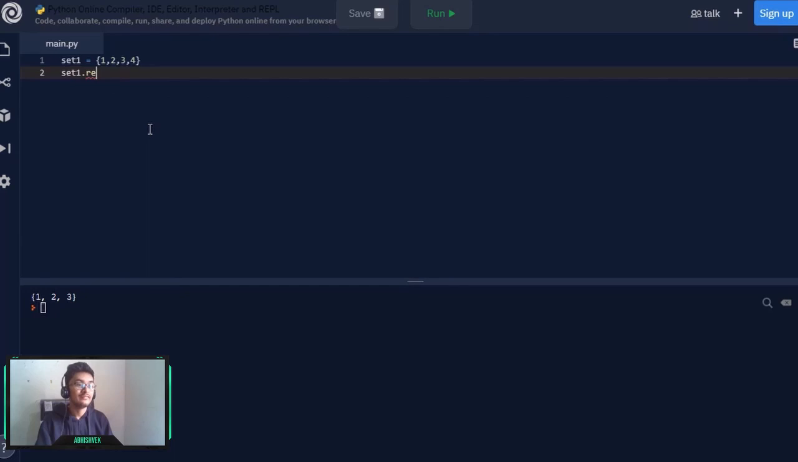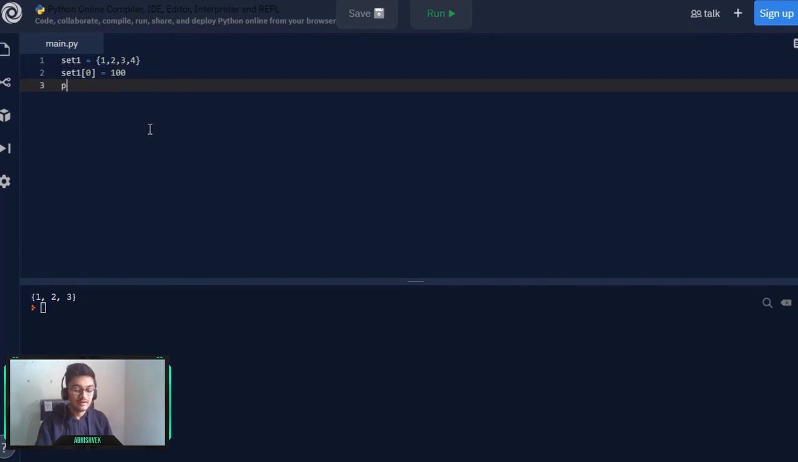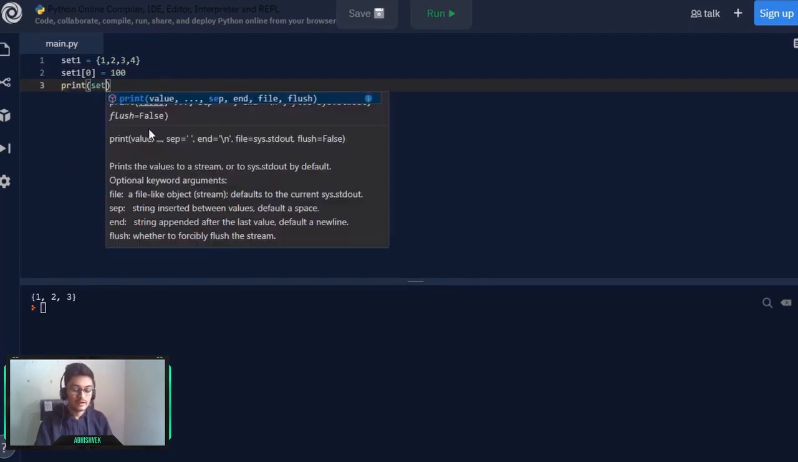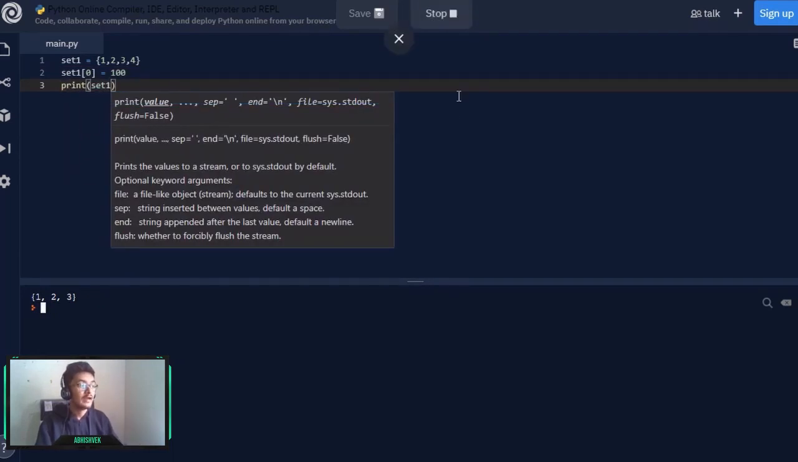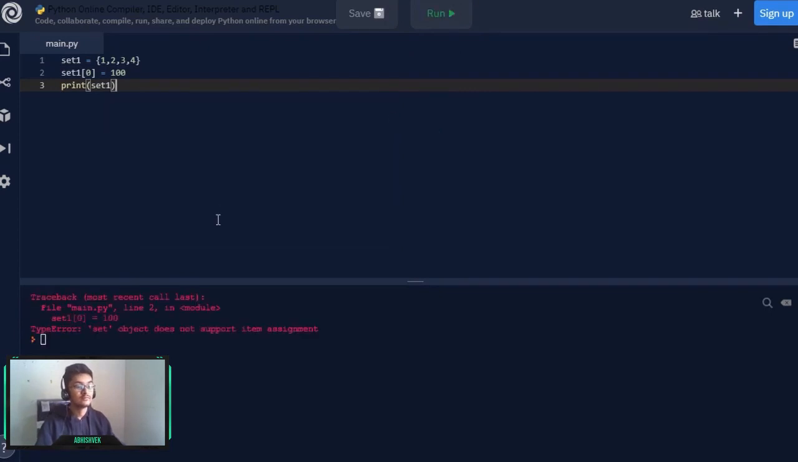So for that example, let's do one thing: at the 0th index, let's add 100, and if I try to print out our set1 and run it, we will be getting an error, that is, set does not support item assignment. So remember one thing, if you want to change your data accordingly, you can use list.